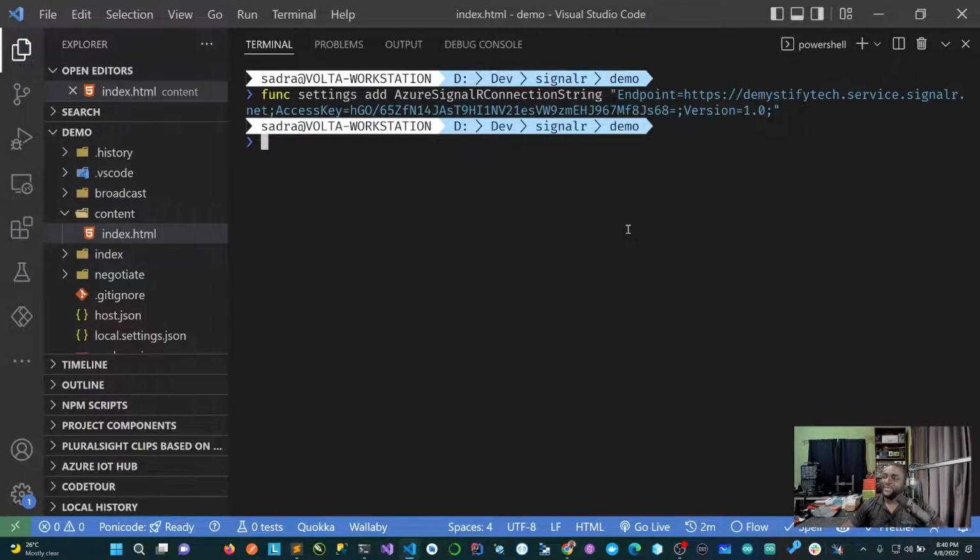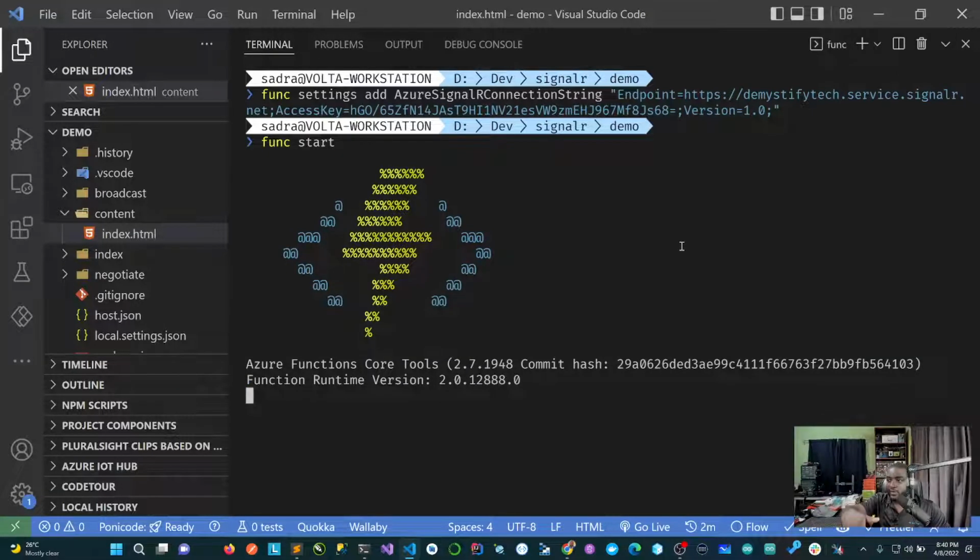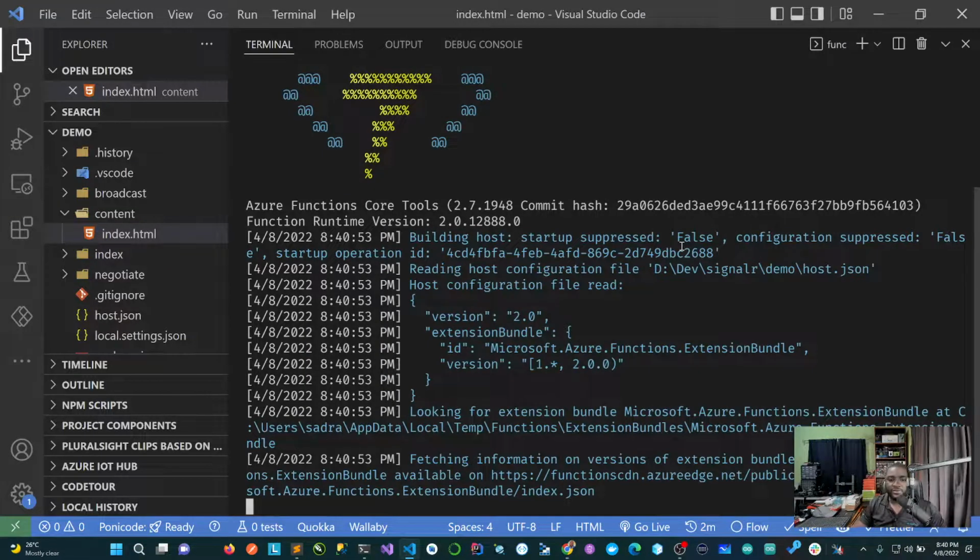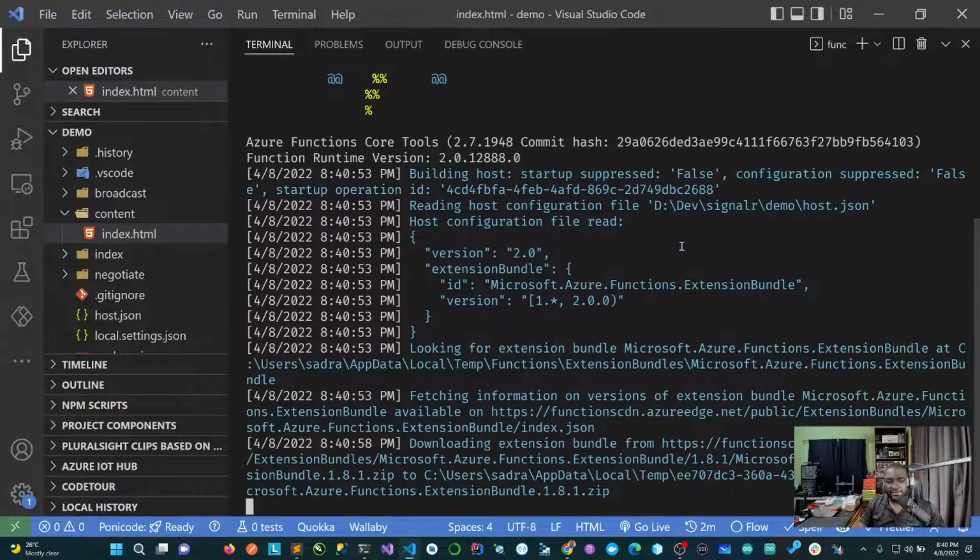All right, so the connection string has been set. So now we can use func start. And this is going to start this Azure function runtime locally, and it's going to run and then give us an endpoint. Hopefully everything went well and we didn't break anything. If we followed the right rules, we should have a SignalR real-time application running.